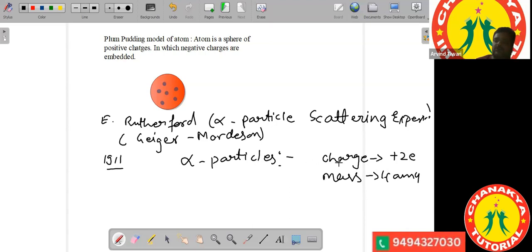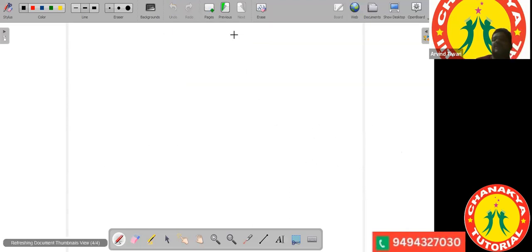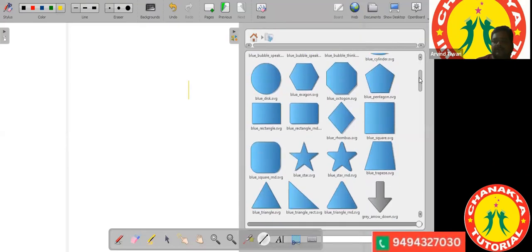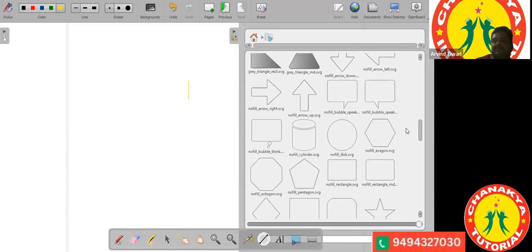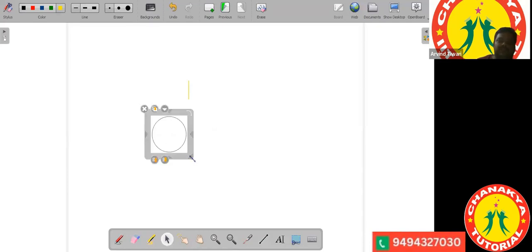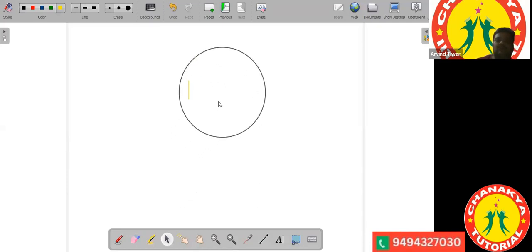Now what was the thought process behind this? The experiment was planned to carry out the scattering of alpha particles by a gold foil. For this experiment, a very thin gold foil was taken. Detectors were kept everywhere, made up of zinc sulfide, kept like this.